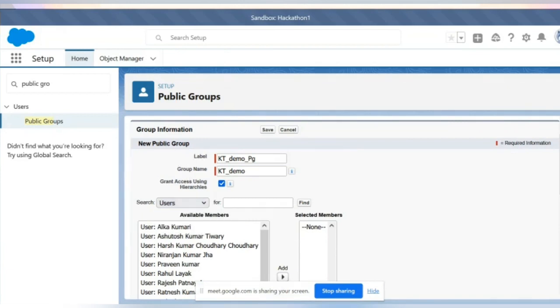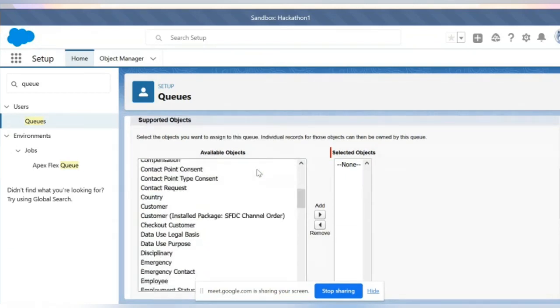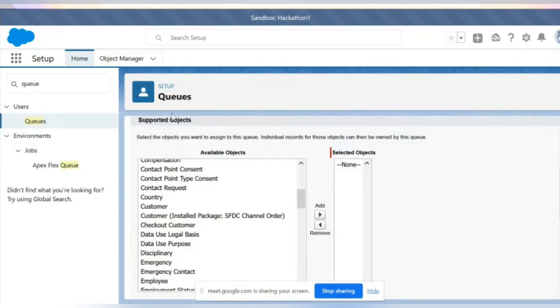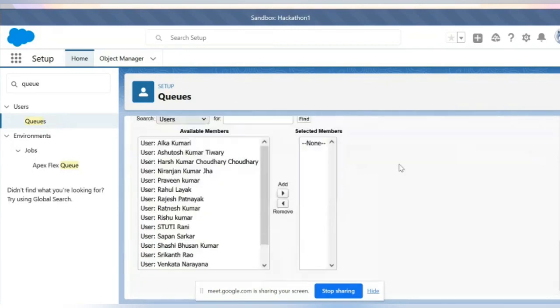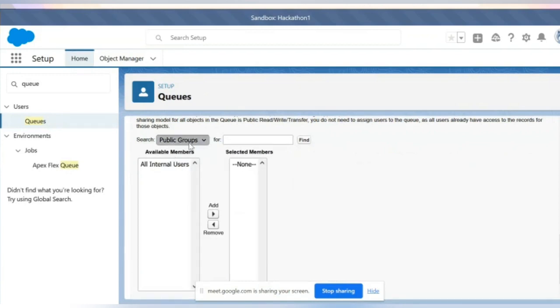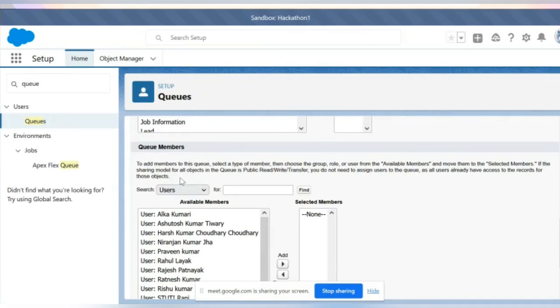So what do queues do? A queue is also a set of users. A public group is a set of users, and a queue is also a set of users. Here also we can use public groups or normal users. But here we are not sharing information.